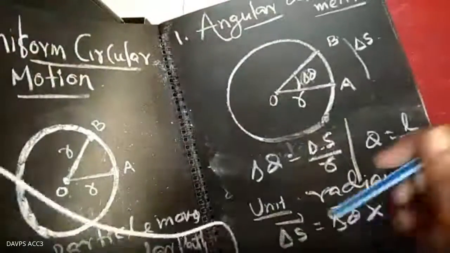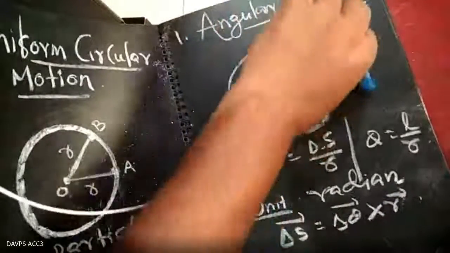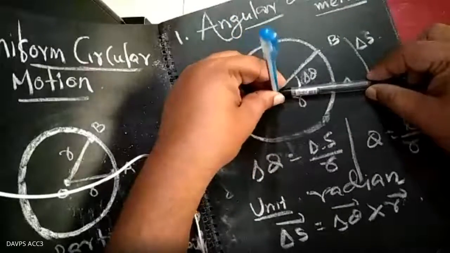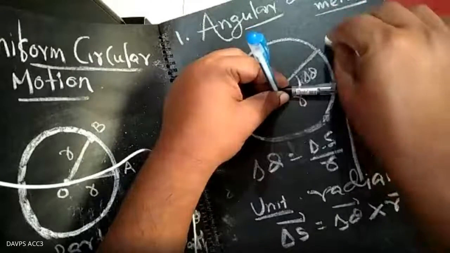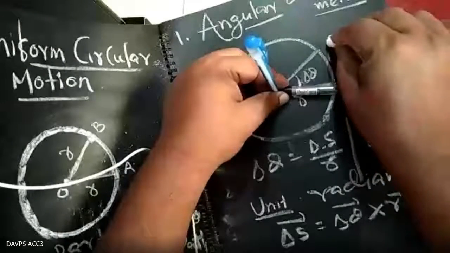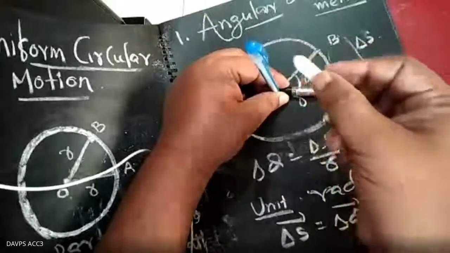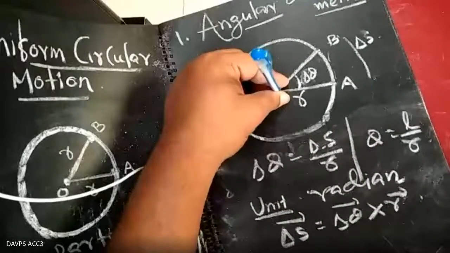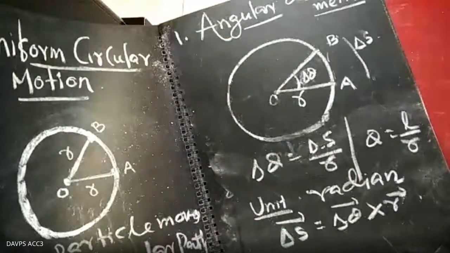Just look at my pen here. This is the delta theta vector, this is the R vector, and the direction of delta S will be along this way. This is the R vector, this is the delta S vector, and delta theta will be along the axis perpendicular to the plane. This is the direction of the angular displacement. So the direction of angular displacement is along the axis of rotation.